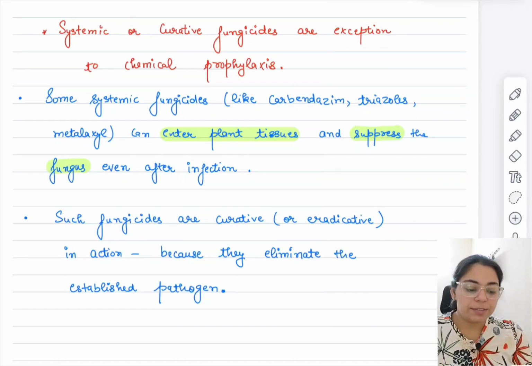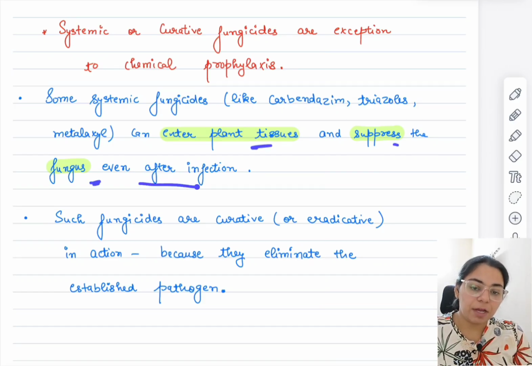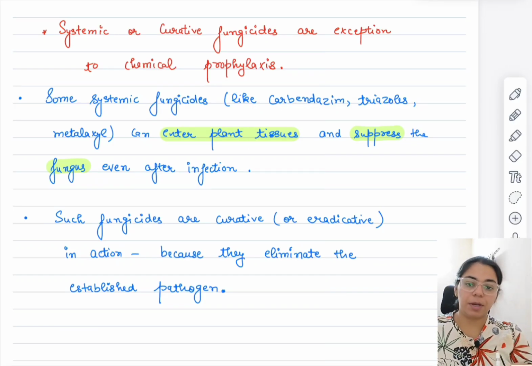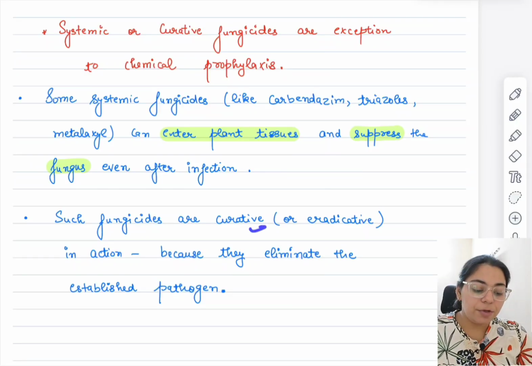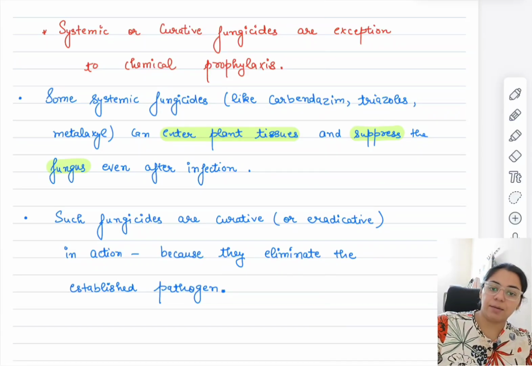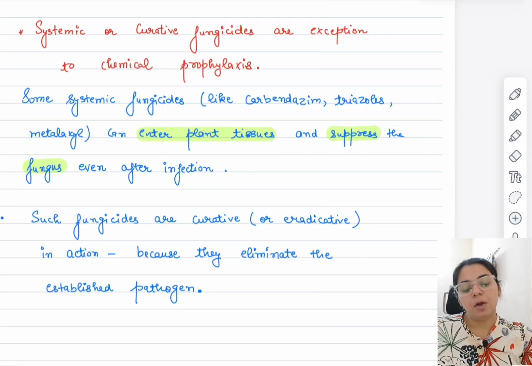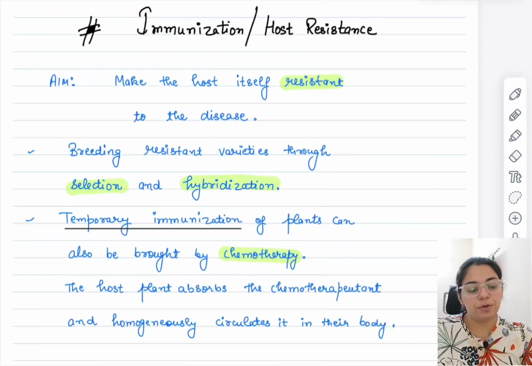Some systemic fungicides like carbendazim, triazoles, metalaxyl can enter plant tissues and suppress the fungus even after infection. Okay, they can enter the plant tissues. Such fungicides are curative or eradicative in action because they eliminate the established pathogen. They just kill the pathogens that have already been introduced into the crop.